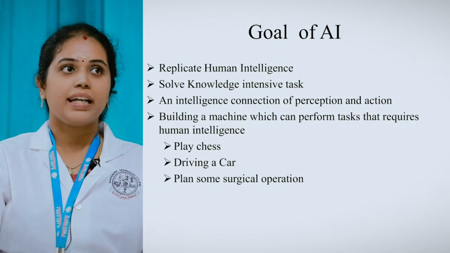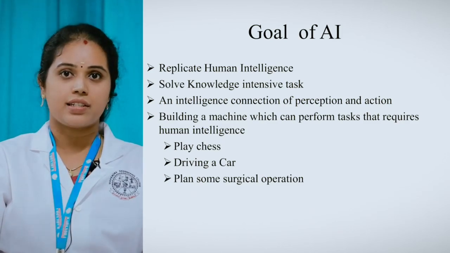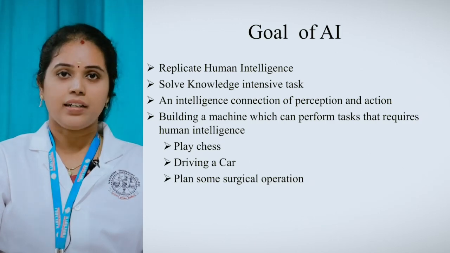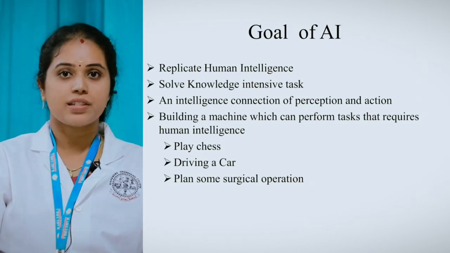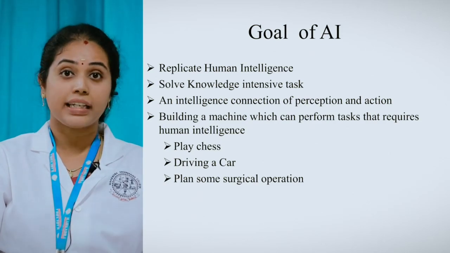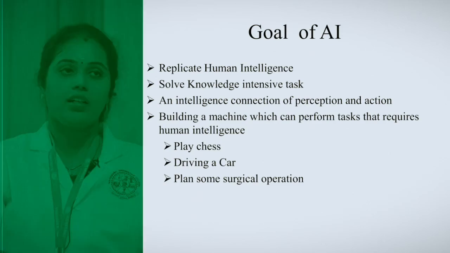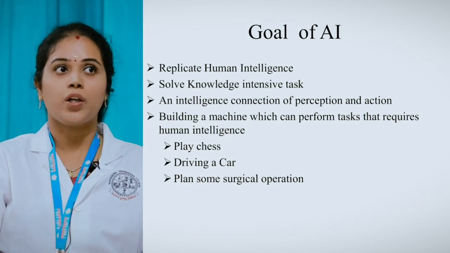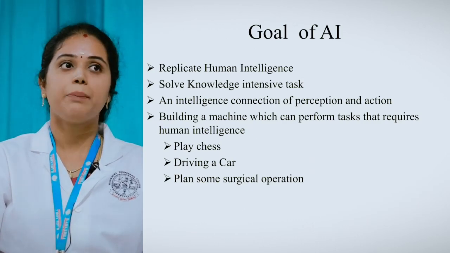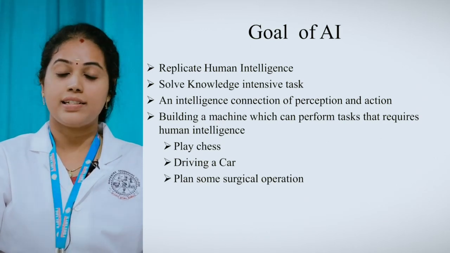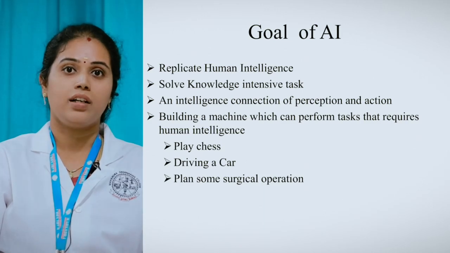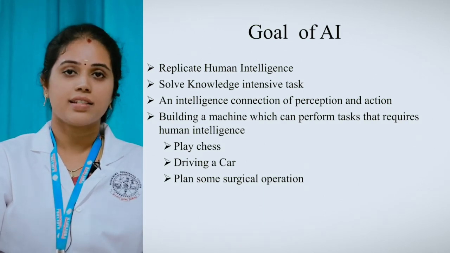The first one is that it replicates human intelligence. We have already said that it has some thinking power, right? If a machine can do some task with its own thinking power, then it is said to replicate human intelligence. The next one is to solve knowledge-intensive tasks. It can solve a task with the help of intelligence without any intervention of a human being. That is also possible with the help of AI. That is the second goal.